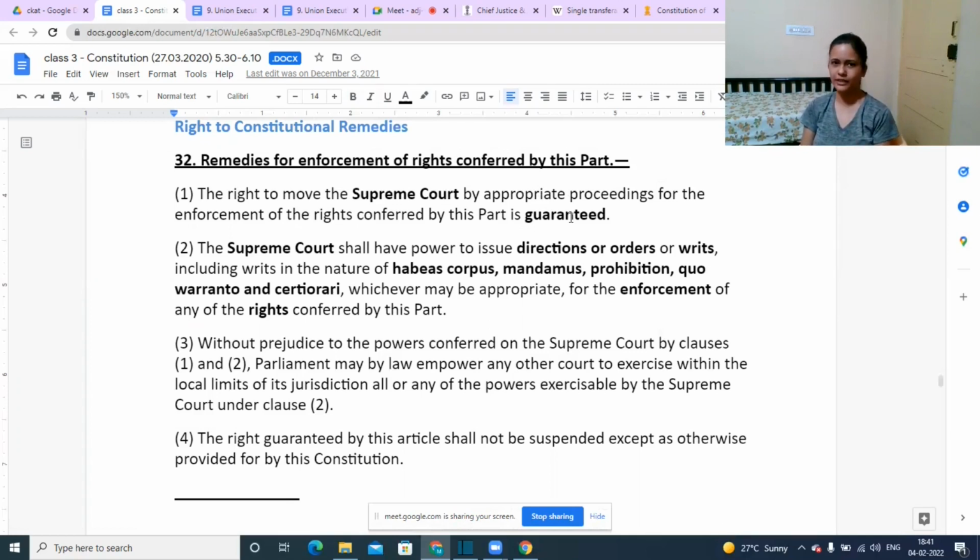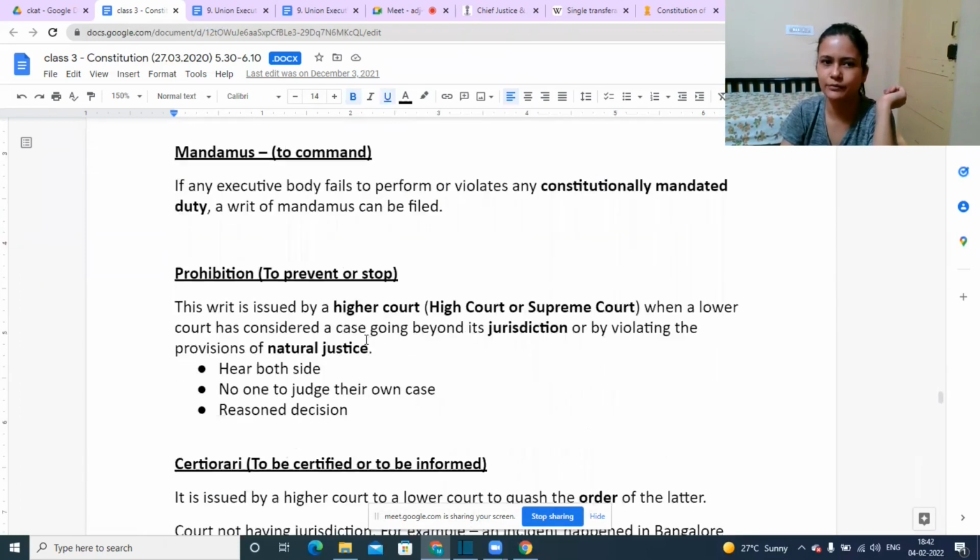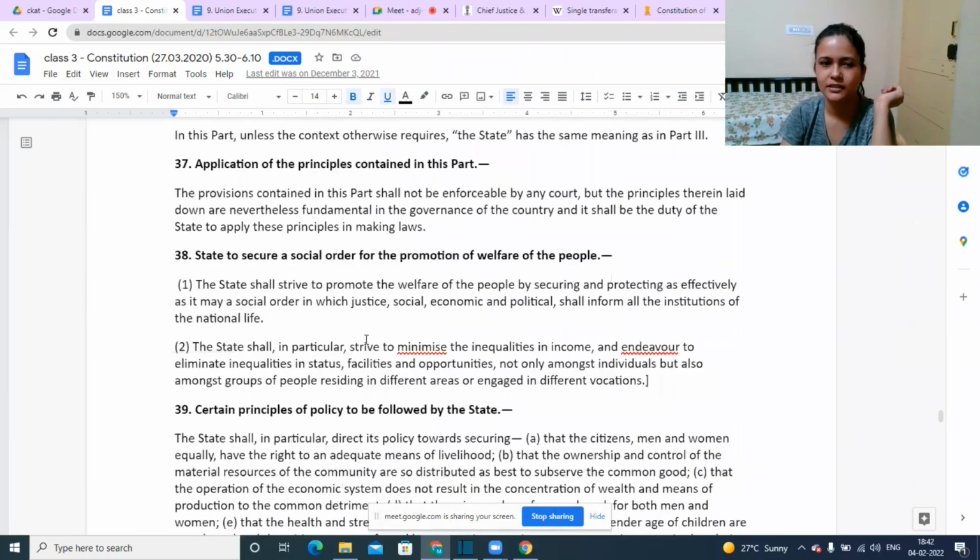So how do we proceed? How do we move to the Supreme Court? By way of 5 different types of writs. So the Supreme Court shall have the power to issue directions or orders or writs, which would include all these 5 different types. Okay, so when we talk about writs, they are nothing but orders or directions of the court. The court has the power to pass an order or to give some directions. All right, so this is what a writ is all about, and we have 5 different types of it.